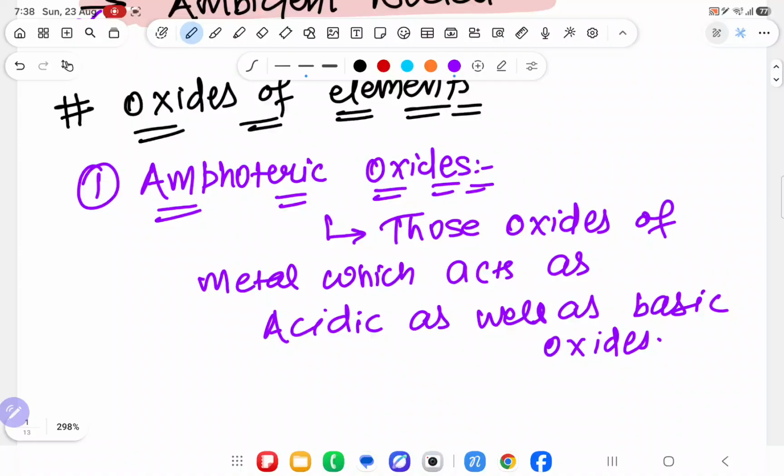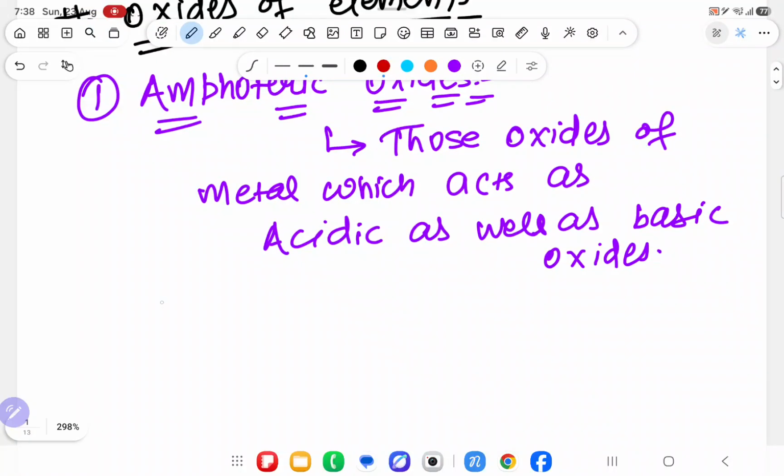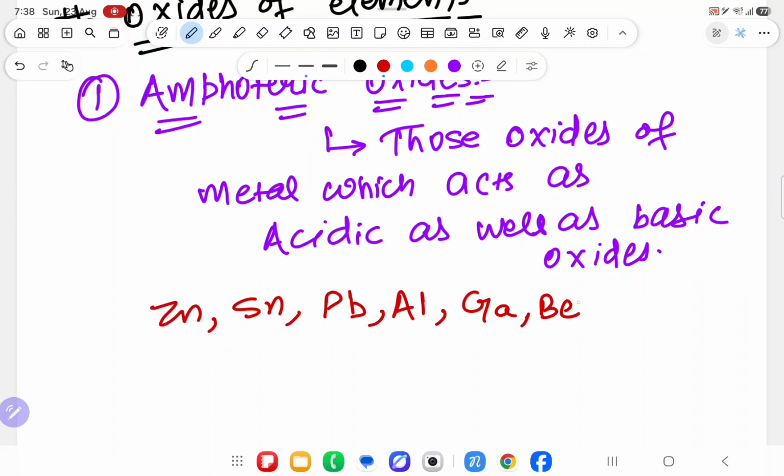Now, over here, I will write some examples, that is zinc, tin, lead, aluminum, gallium and beryllium. Last year, 2026, a question was there on this topic. So don't say it is not that much important.